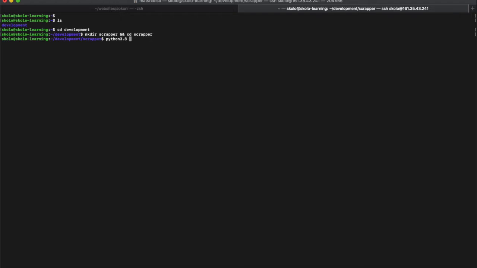So you say python3.8 -m venv, like that, and then whatever the name of the virtual environment that you want to create. So I'm going to call this scrapenv, okay? So what this line of code does is it uses python3.8 venv to create a scrapenv virtual environment inside the directory that you're in, okay? So you click enter, if all goes well, it should create that for you.